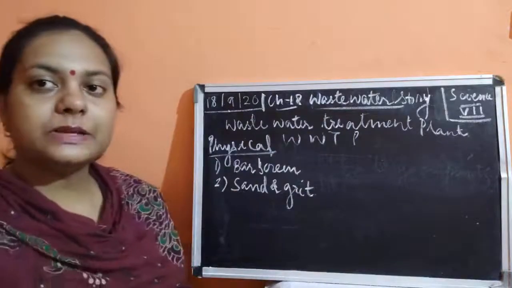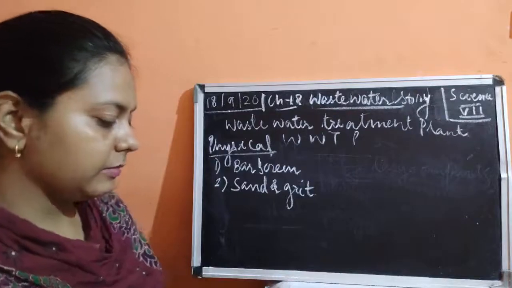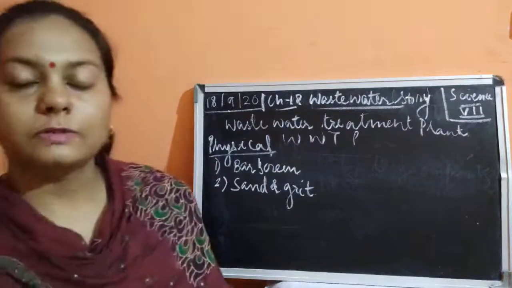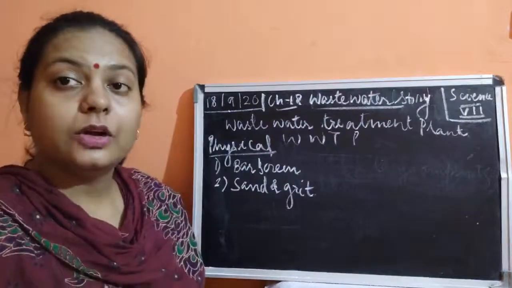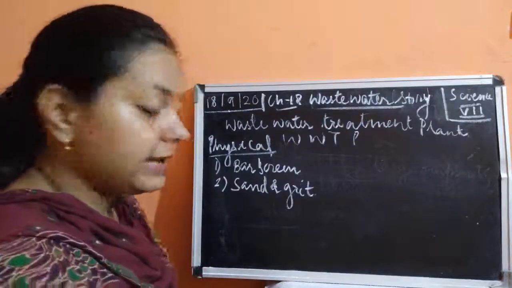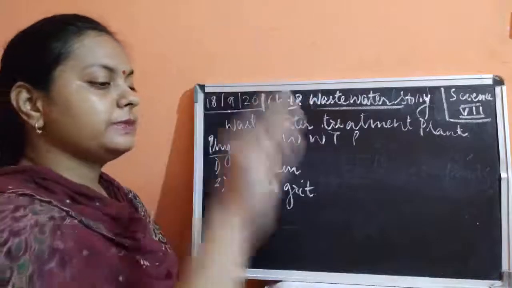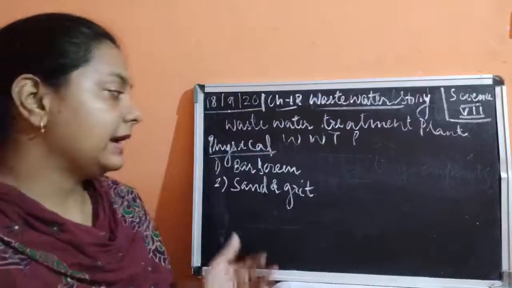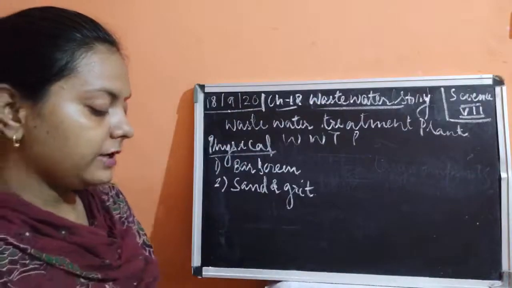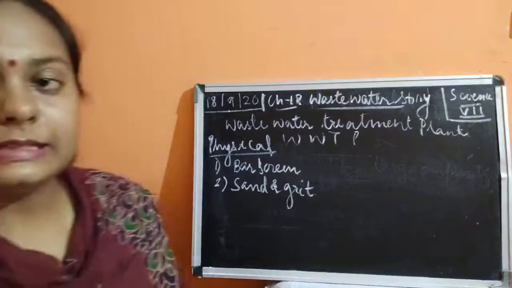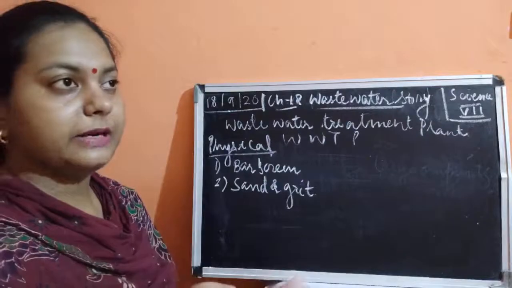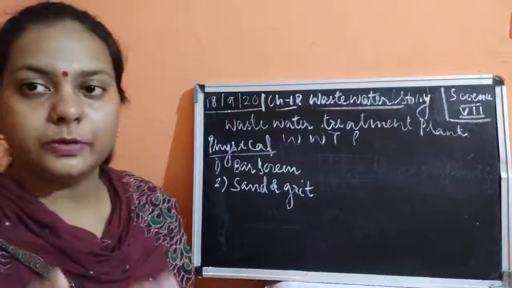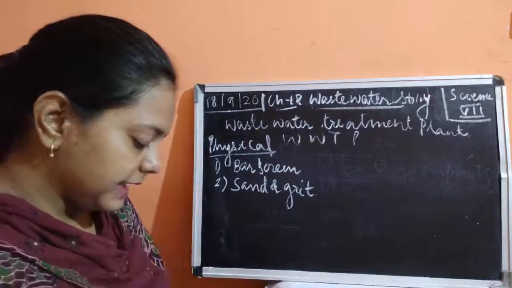Sand and grits means small pebbles, small pieces of pebbles. It could be mud, sand, or any other impurities like mud. Okay, so this is going to settle down at the base of this sand and grit tank. After sedimentation is done, the water which is present above this sedimented impurity is passed into the next chamber.